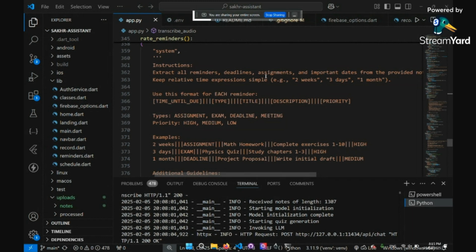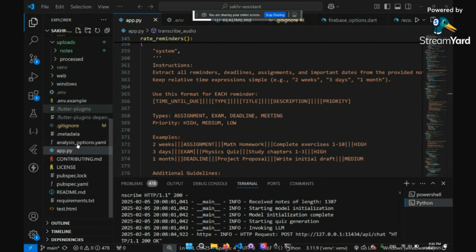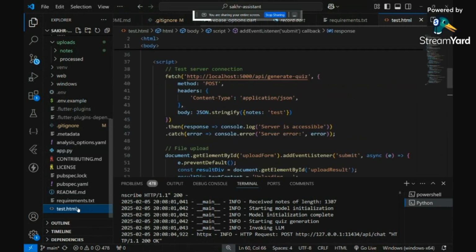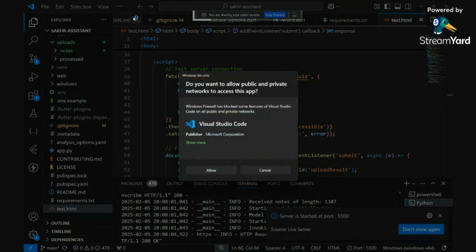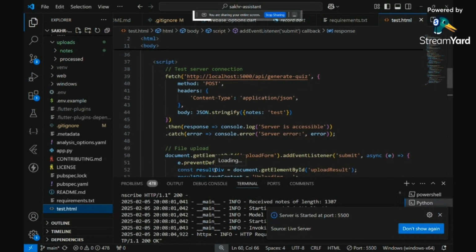Can you just show how that's done? So you have the system instruction over here for extracting all these reminders. Can you show a sample output of what actually comes out of this when you run it? Is there a log or something just to have a look? I'm curious about the format that's coming out once he runs this. Or it might hallucinate it. Okay, I'll open a live server. There's going to be a test over here, test.html. Also, good point. Always write test cases to test these things. Very important. Open with live server? There it is. We don't just want to believe here. I have the LLM tested. Why not? That's the unit test.